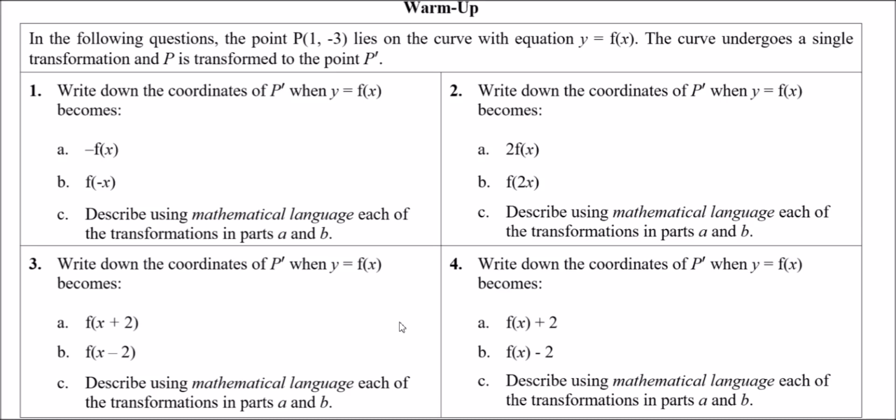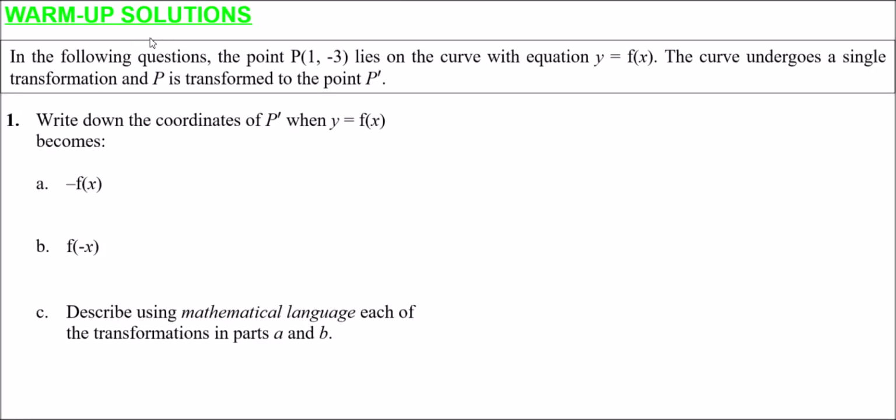Okay, so let's have a look together now at question 1. From questions 1 all the way through to question 4, we're just considering one point P, which is at (1, -3), which is on the curve of y equals f of x. So all that's happening is the curve is undergoing a single transformation. We're just wanting to consider how the original point P moves from being P where it was to P dashed where it ends up after the transformation.